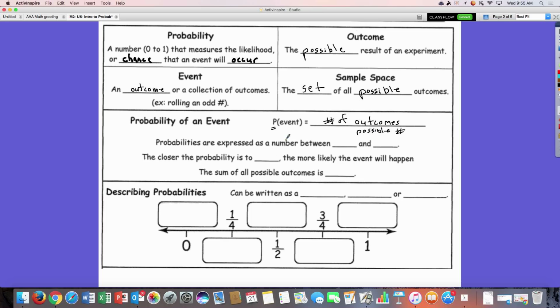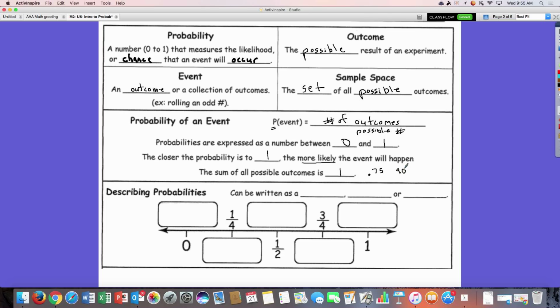We said probabilities are expressed as a number between 0 and 1. The closer the probability is to 1, the more likely the event will happen, and the sum of all possible outcomes is 1. So if I add up all the chances or all the different outcomes that are possible, it will equal 1. And think about a percent. When we have percents, we'll have like 75%. See how that's less than 1?